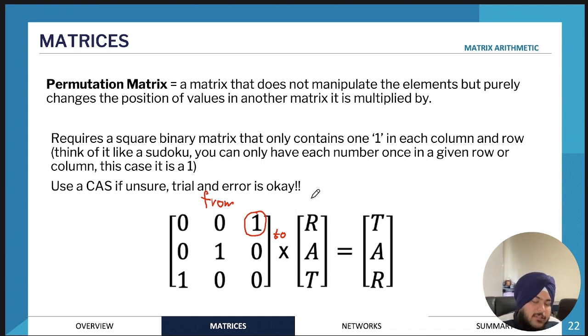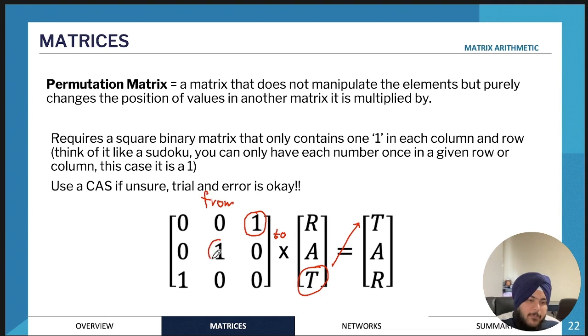So the way that this would work in terms of matrix multiplication is, if you think about it, it's going to be 0 times R, 0 times A, plus 1 times T. So therefore, T would be placed in the first row of the new matrix. Similarly, we have 0, 1, 0.